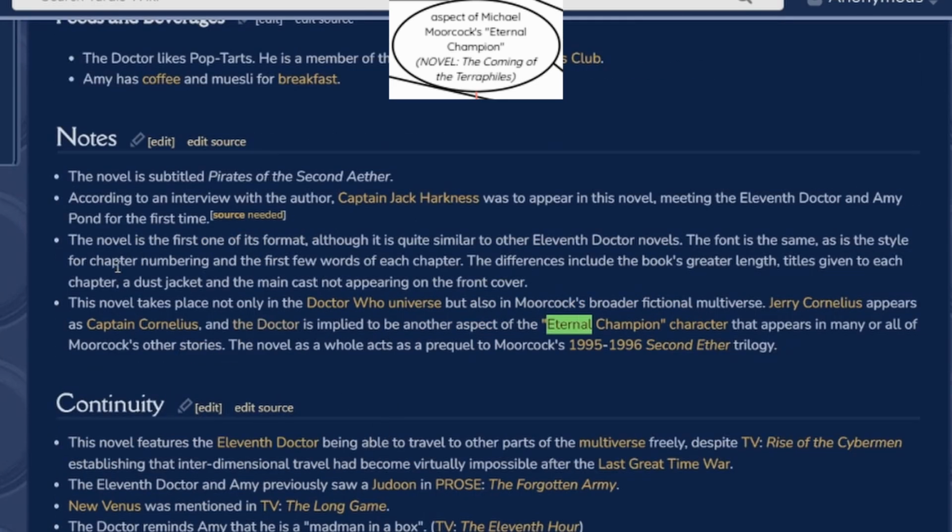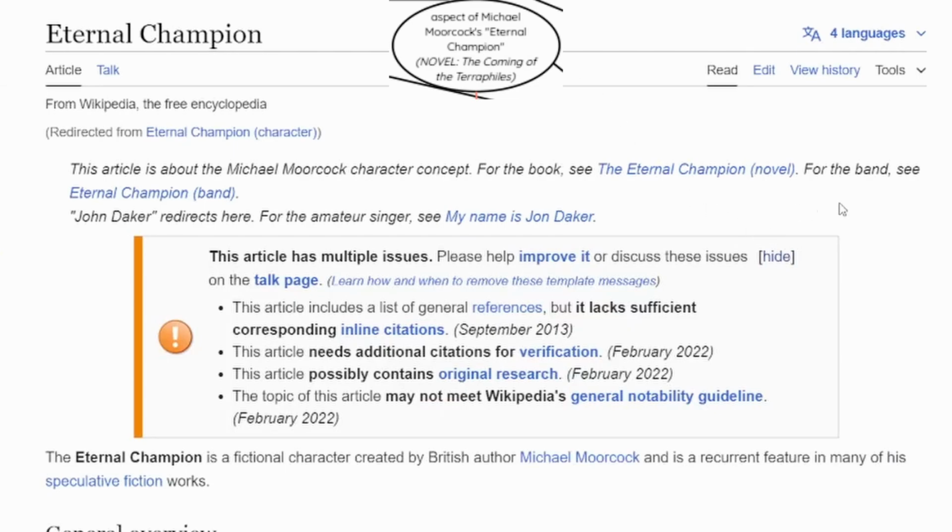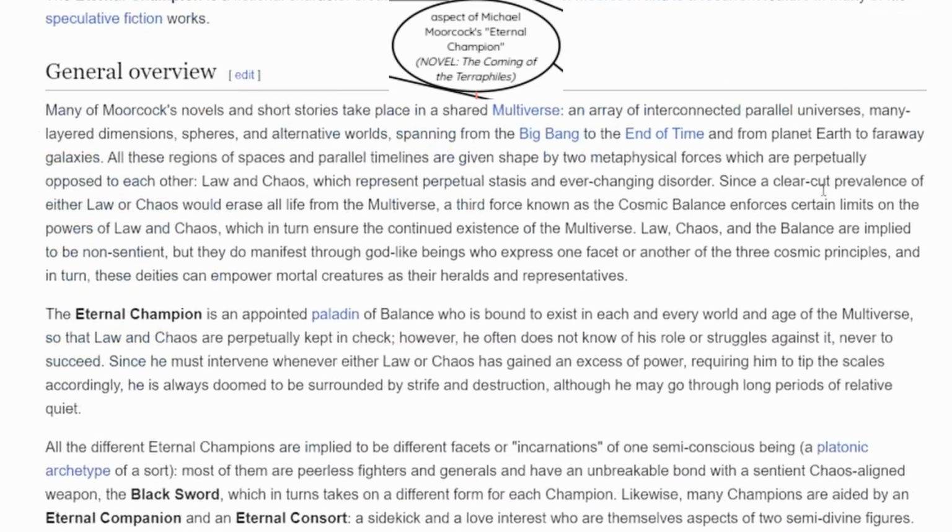Here it is. This novel takes place not only in the Doctor Who universe, but also in Moorcock's broader fictional multiverse. Jerry Cornelius appears as Captain Cornelius, and the Doctor is implied to be another aspect of the Eternal Champion character that appears in basically all of his stories. So basically, this writer has his own universe with a character called the Eternal Champion, and it's implied that the Doctor is this guy.